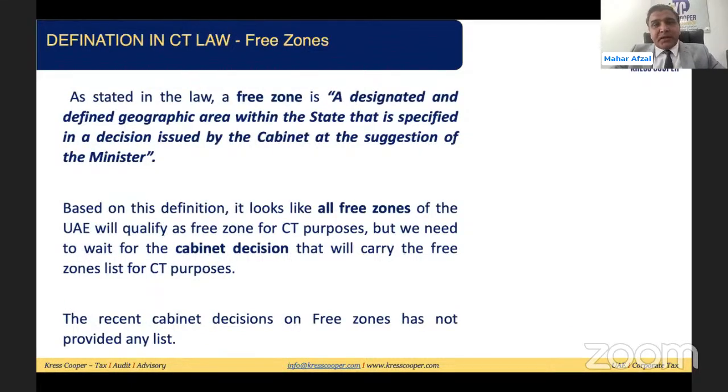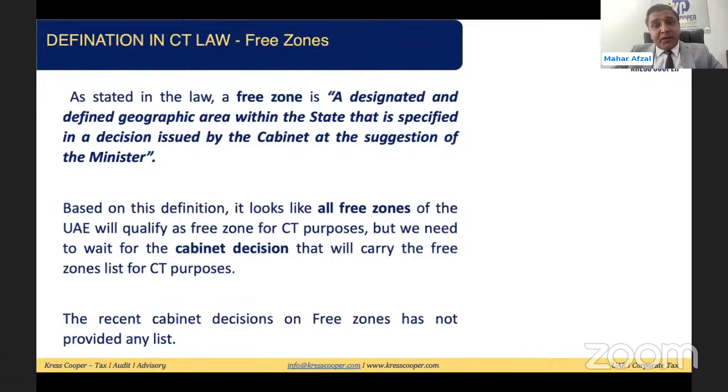The definition of free zone has been given in the law, and the law says: a designated and defined geographic area within the state that is specified in the decision issued by the cabinet at the suggestion of the minister. This is called a free zone. So a free zone is a designated and defined area. But the important thing is that it has to be specified in the decision issued by the cabinet at the suggestion of the minister.